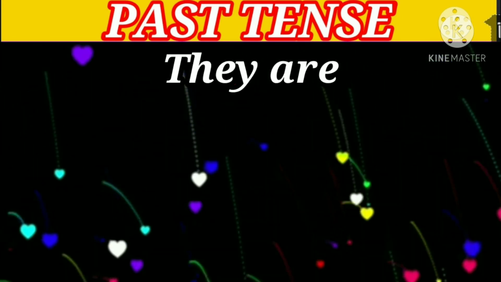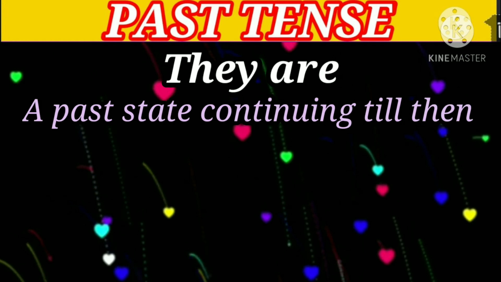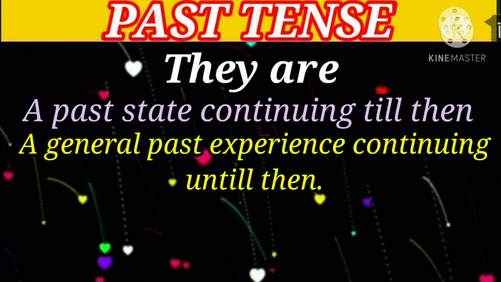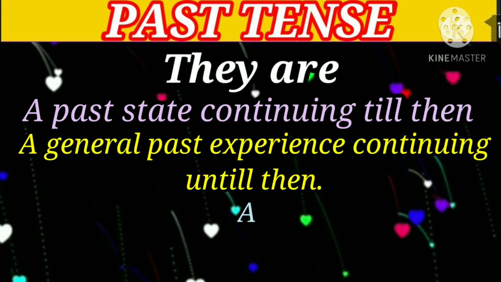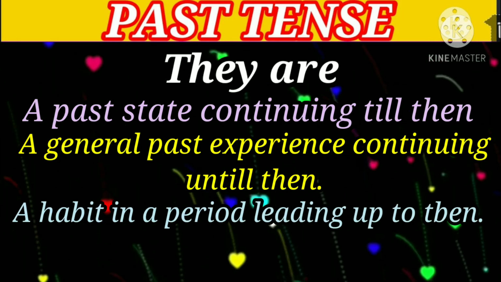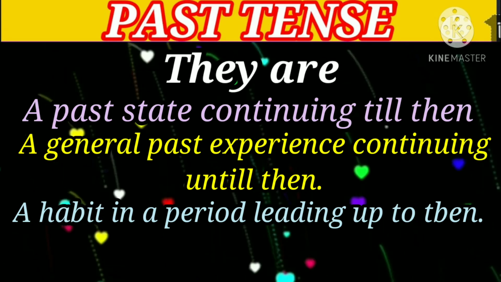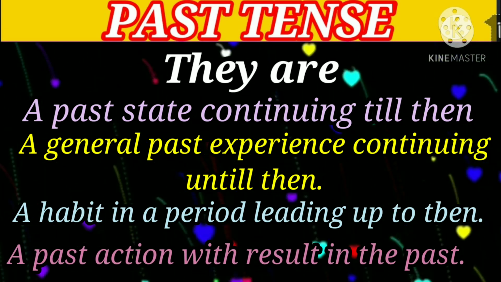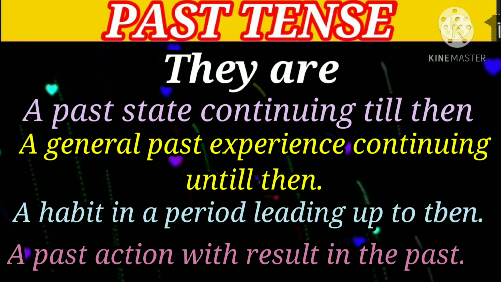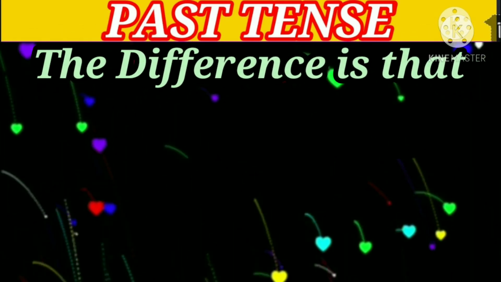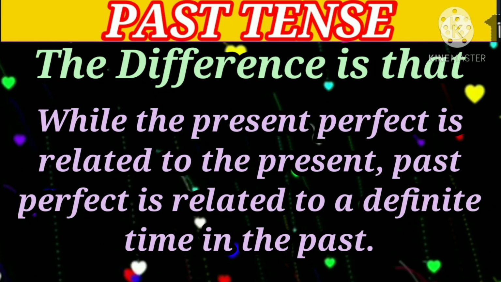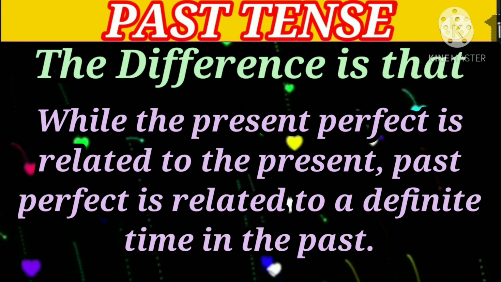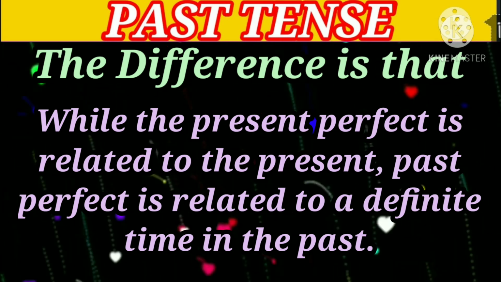They are a past state continuing till then, a general past experience continuing until then, a habit in a period leading up to then, and the past actions with result in the past. But the difference is that while the present perfect is related to the present, the past perfect is related to the definite time in the past.